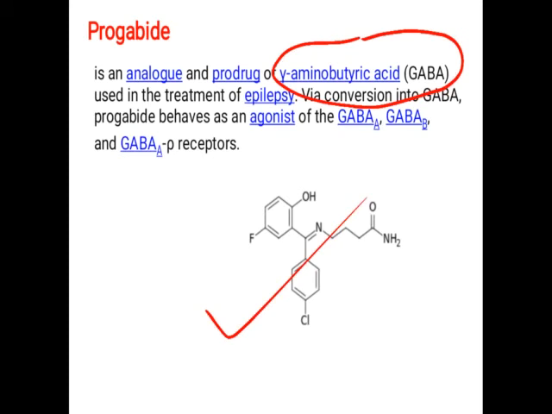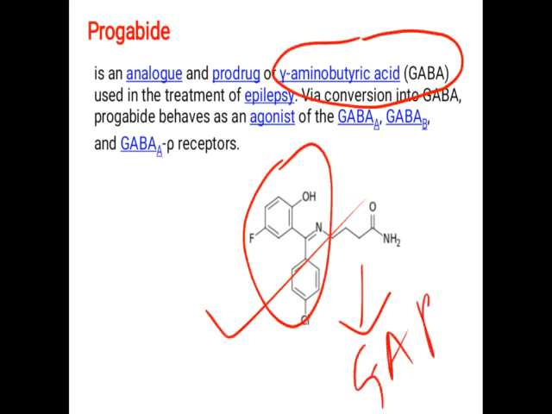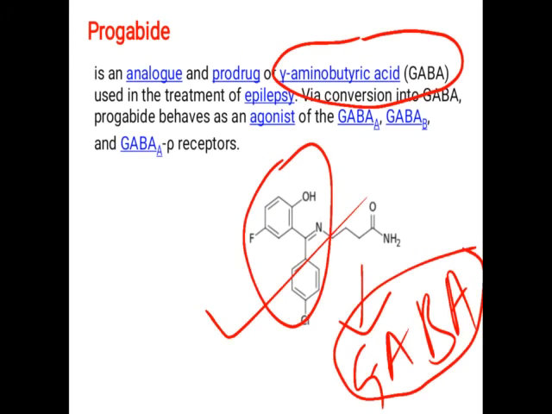So similarly, progabide is also a prodrug which is lipophilic in nature. You can see that different groups are attached, aromatic groups and other groups, so it becomes lipophilic in nature. So it can cross the blood-brain barrier. When it enters into the CNS, it undergoes metabolism and releases GABA, and this GABA shows its activity by binding to the receptor.